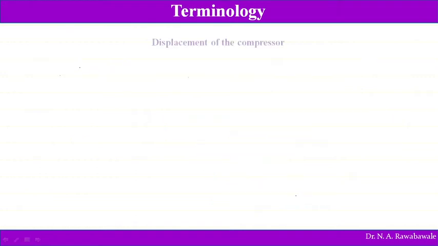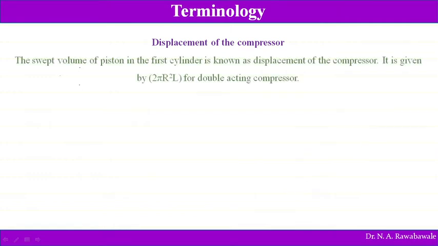Then the next one is displacement of compressor. What is displacement of compressor? The swept volume of a piston in the first cylinder is known as displacement of compressor. Say for example this is a cylinder in which a piston is going to displace from top dead center to the bottom dead center.